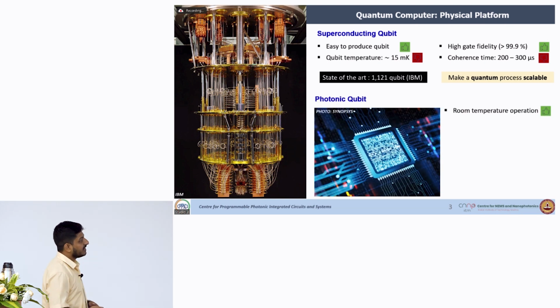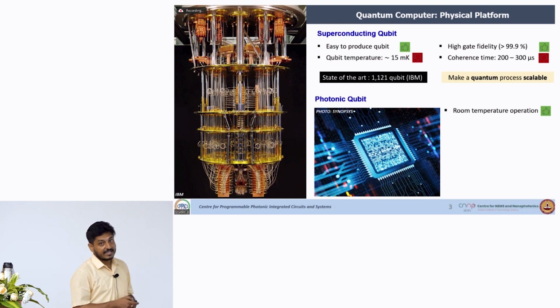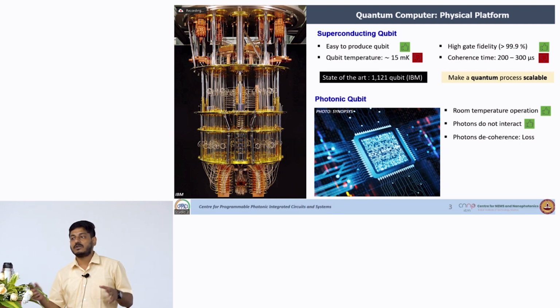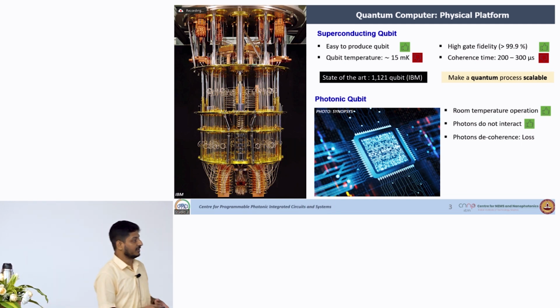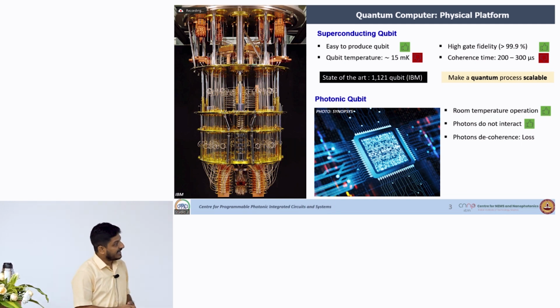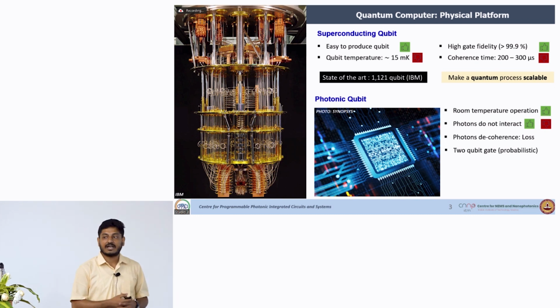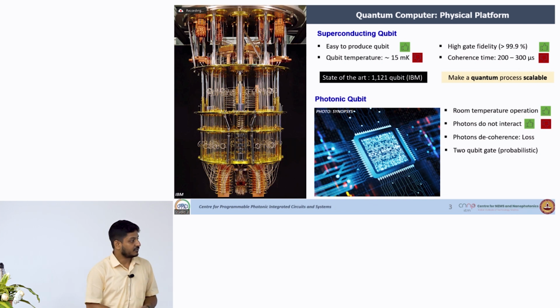On the other hand, if you see the photonic qubit, you can do photonic qubit operation at room temperature, and photons do not interact with other photons. What is the advantage? Photon decoherence only comes from loss. But at the same time this can give some negative things because you cannot have a 2 qubit gate easily. So now my 2 qubit gates are probabilistic, so you need more resources.